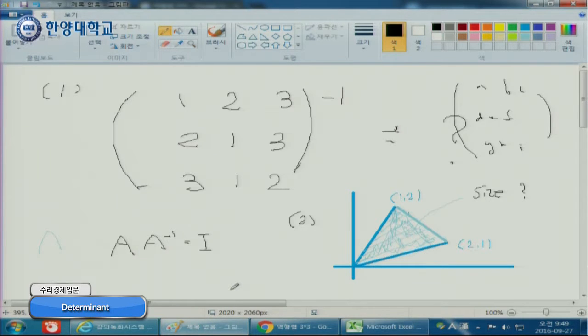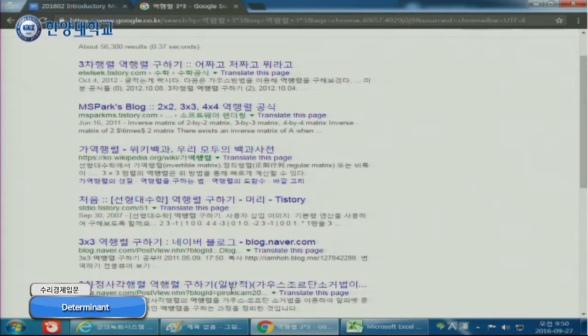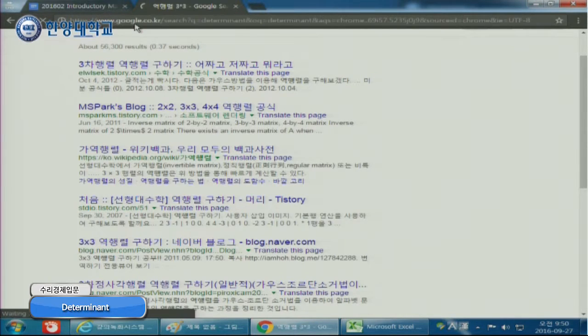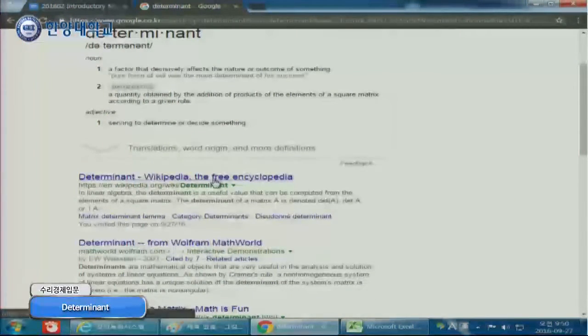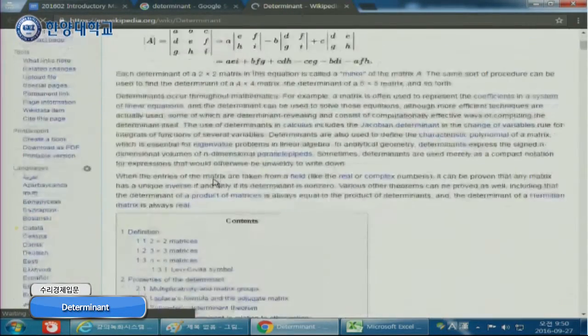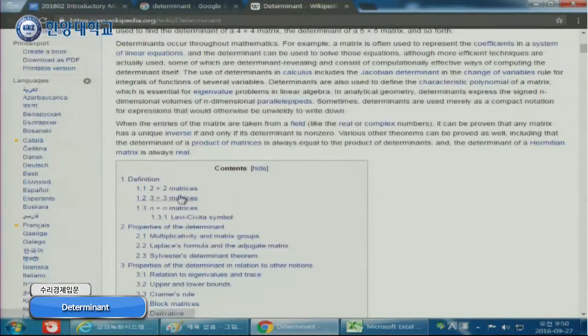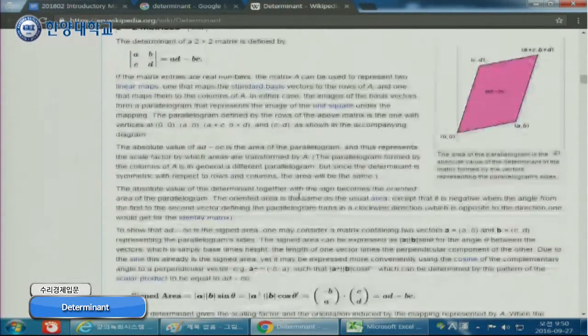Now, second one, what is the size of this area? So 1, 2, and 2, 1. So it is basically a problem about the geometry of the determinant. Geometry of the determinant is very interesting. Let's see. Determinant. Yeah, there is a formula for 3 by 3 matrix. So determinant, yes.